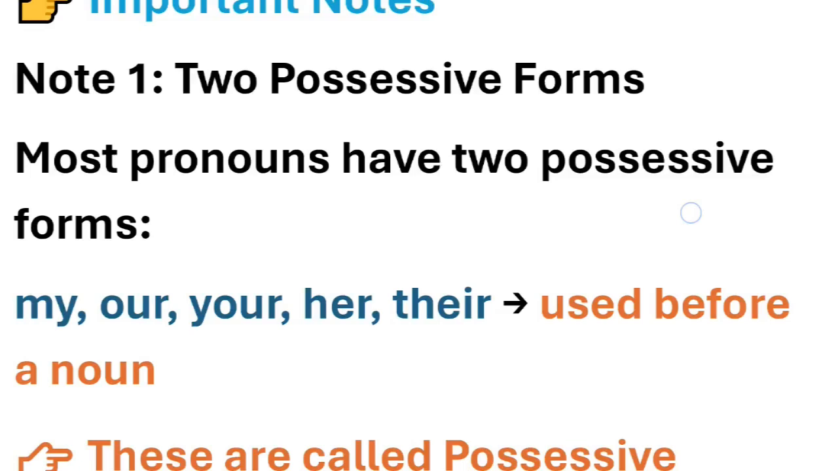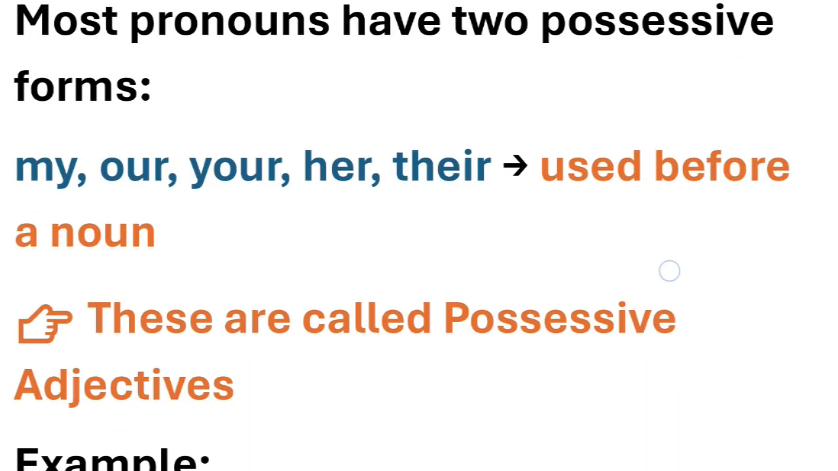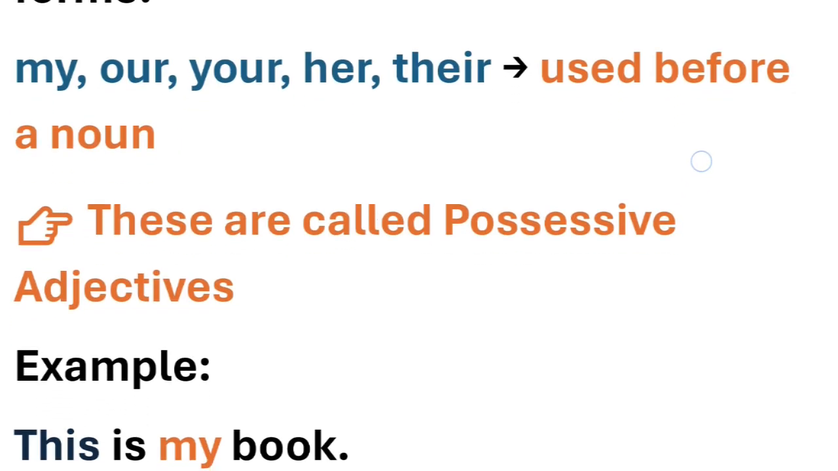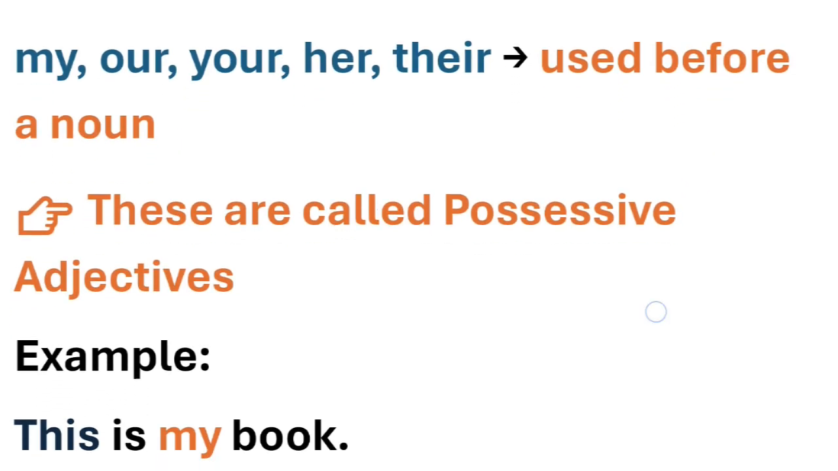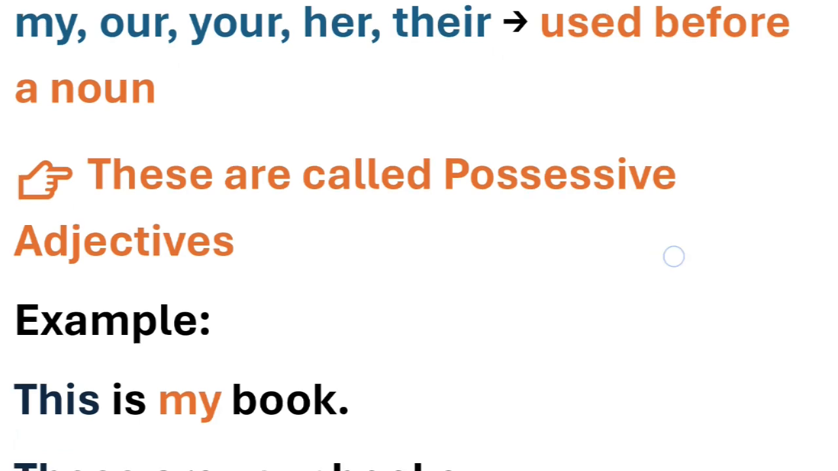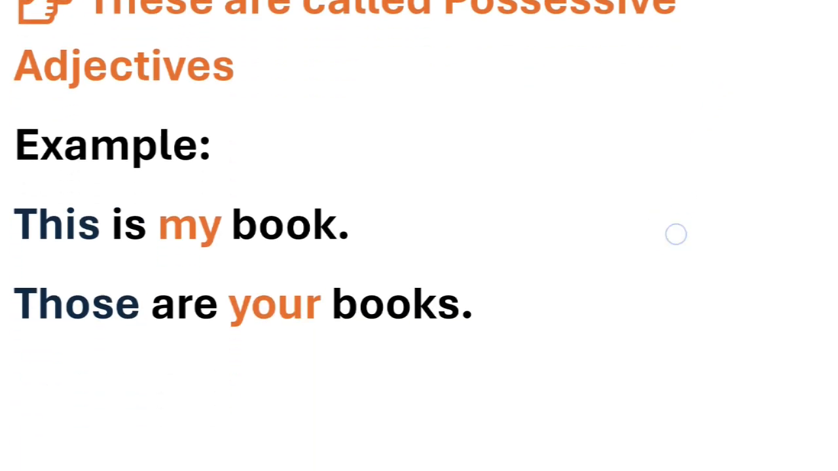When used before a noun, they are called possessive form of adjective. Possessive adjective. My, our, your, her, their. They are used just before noun. At that time, they are called possessive adjective. For example, this is my book. Now, book over here is a noun and my is a pronoun, which has been used just before the noun book. So, over here, it will be possessive adjective.